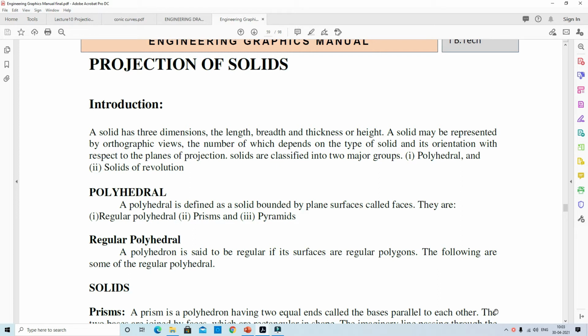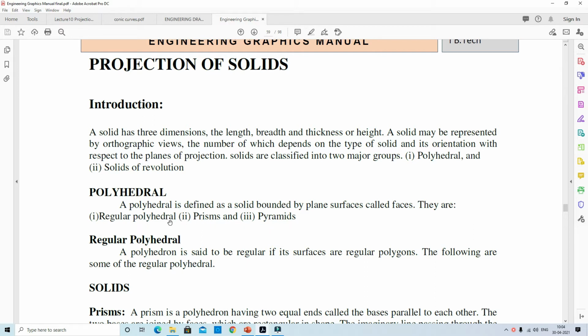What is the meaning of polyhedra here? A polyhedron is defined as a solid bounded by plane surfaces, which are called faces. Polyhedra are subdivided into three types: regular polyhedra, prisms, and pyramids.